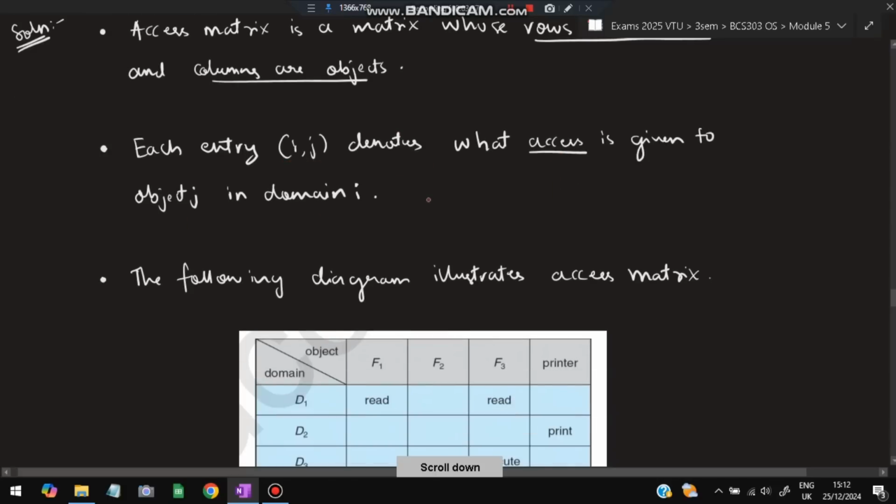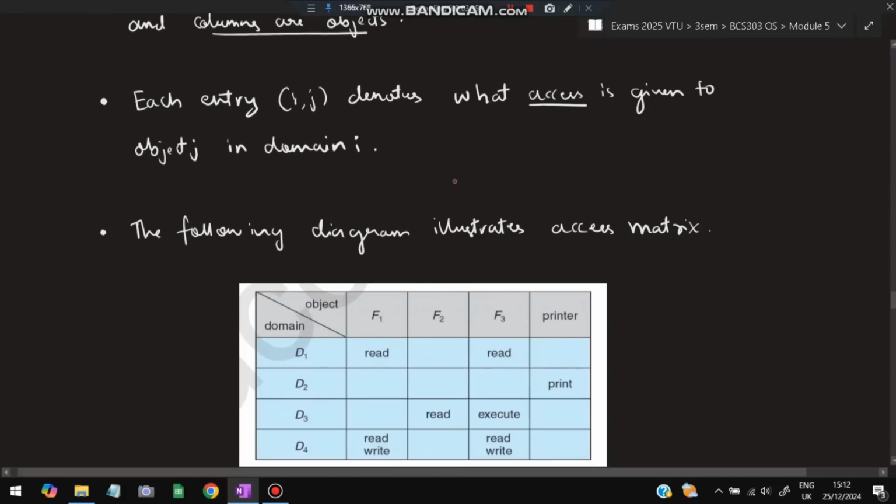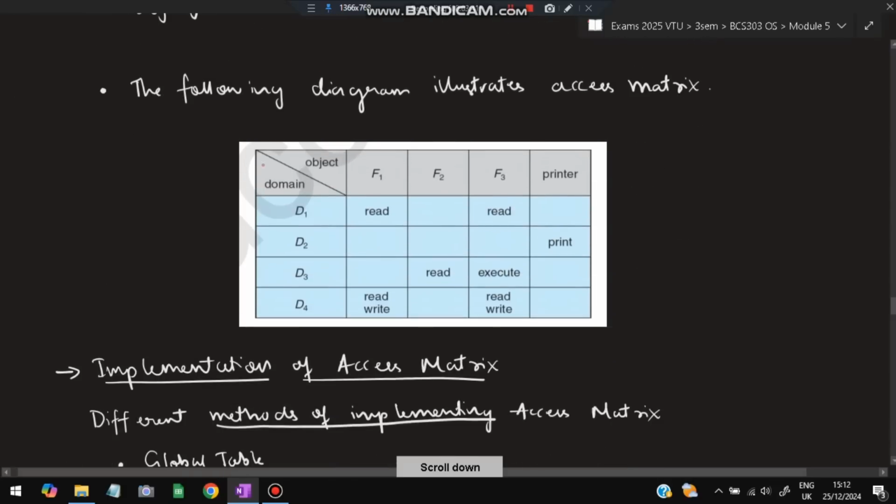If I show you the figure, you will be able to easily understand this. So here, see, these are the objects, file 1, file 2, file 3, and printer. And these are the domains, directory 1, directory 2, directory 3, directory 4. These directories are present here, and these are the files, or the objects, present here.